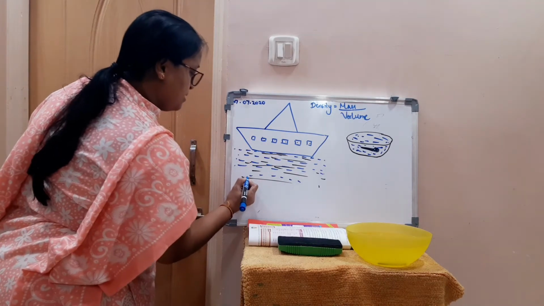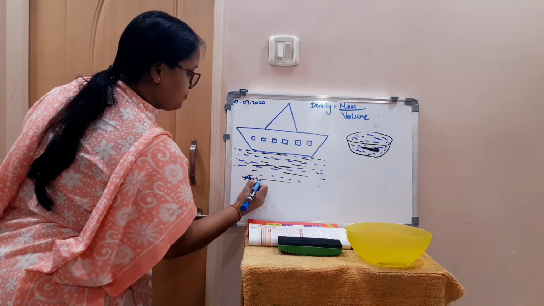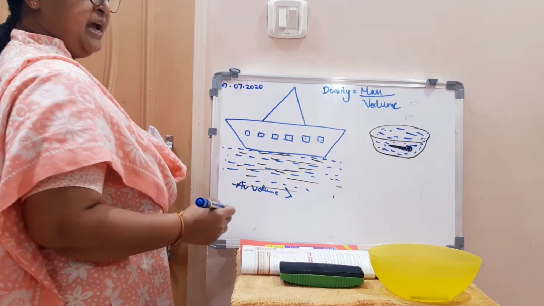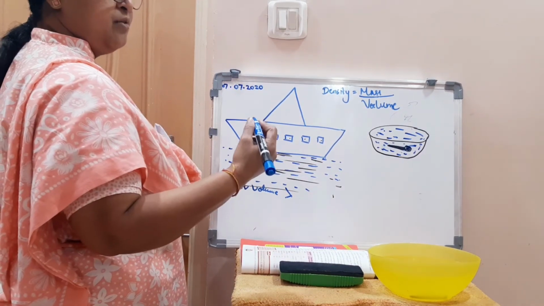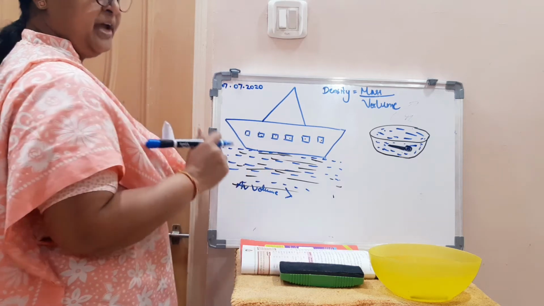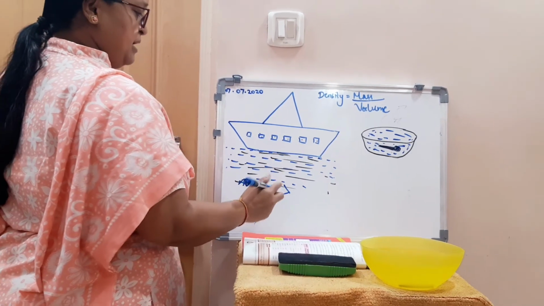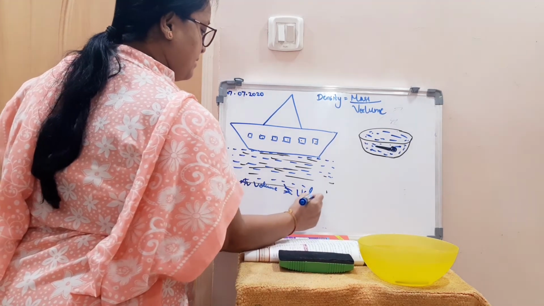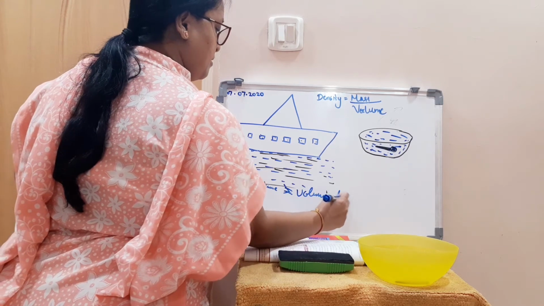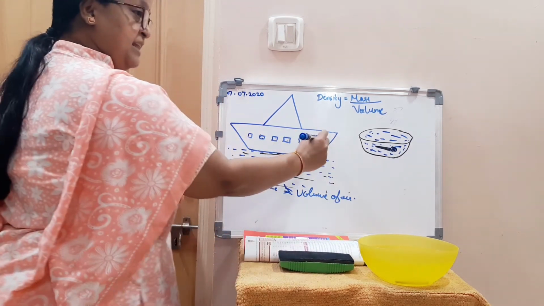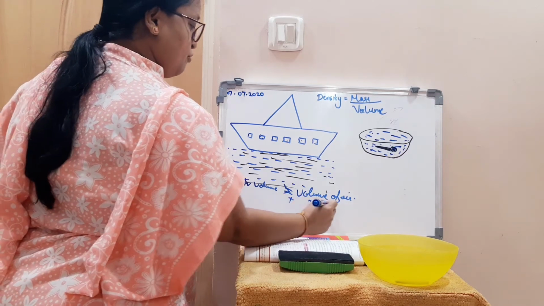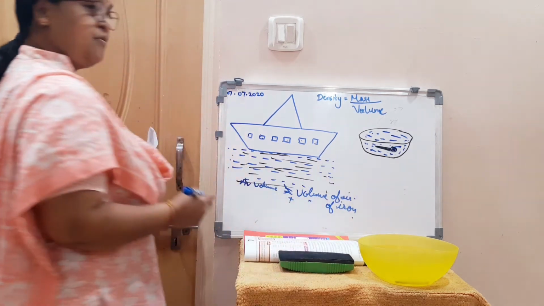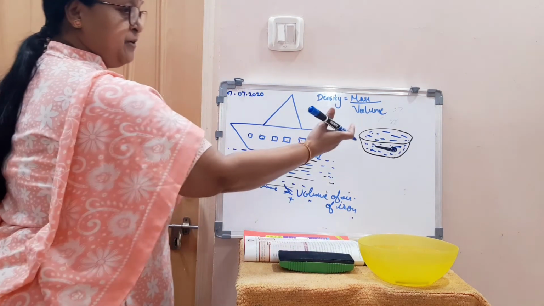So the average volume will increase. Average volume will be more than that of the volume of water. So what is this? Our average volume will contain the volume of air in those spaces, plus the volume of iron. And how will the volume of this ship be taken out?